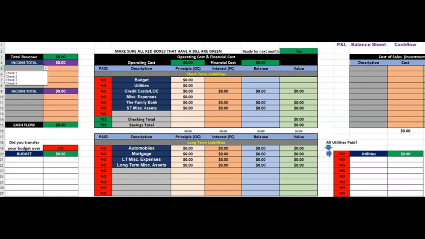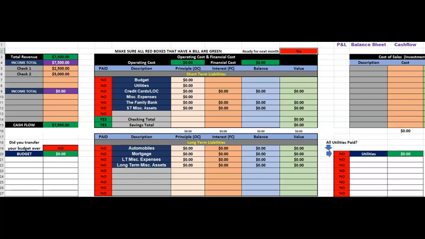Here there is a drop down box for checks, and I didn't lock it so you can type over it. If you want to put a name in there, it will let you do that, or you can just choose from the drop down. So let's say we're getting our income, and we'll use 2,500, and we'll think of this like a couple, and we have another check of 5,000. It'll have your total revenue, and your cash flow is right here, 7,500. You can see right here the next month is no.